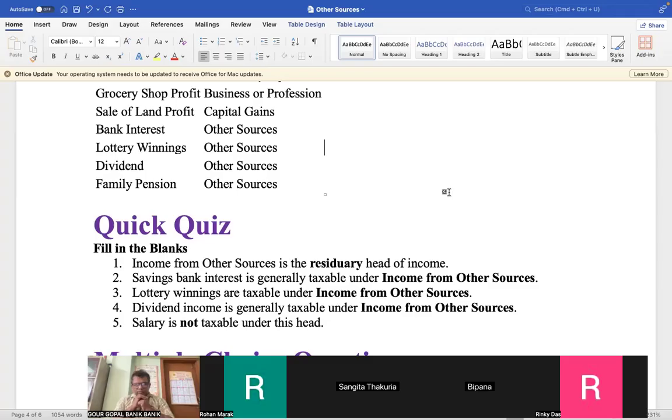Chalo. Then lottery winnings are taxable under income from other sources. The fourth one is dividend income, which is generally taxable under income from other sources. Then the fifth one is that salary is not taxable under this head. Okay? These are the quiz steps.